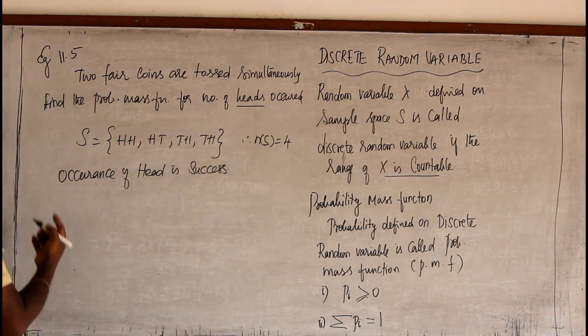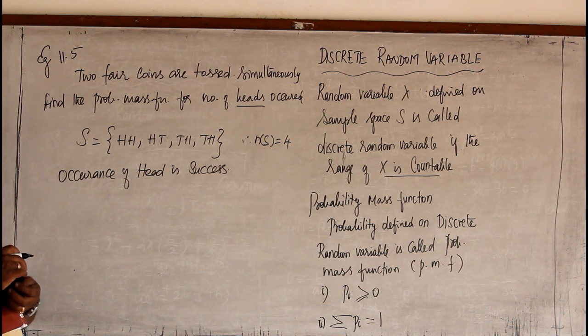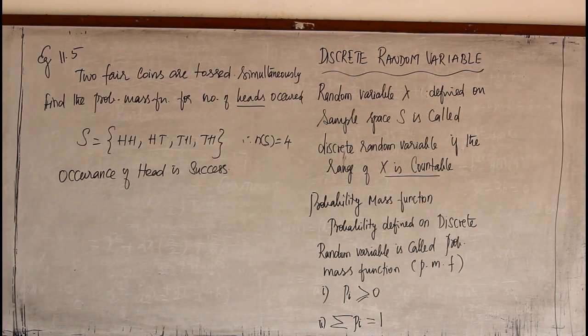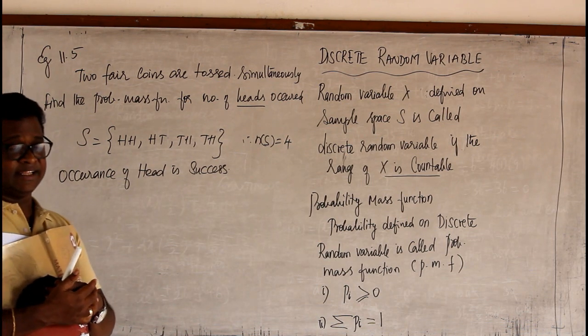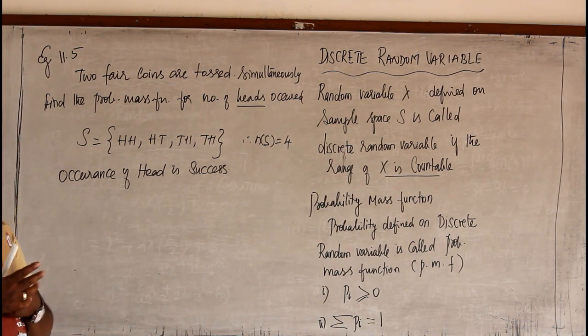When I toss two coins, I may have both heads, that is 2 success. One may be head, one may be tail, that is 1 success. Both may be tail, that means 0 success.